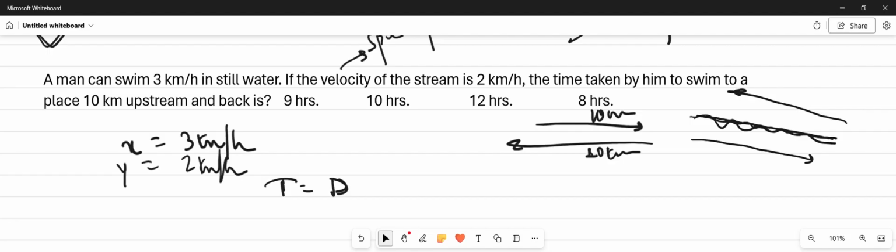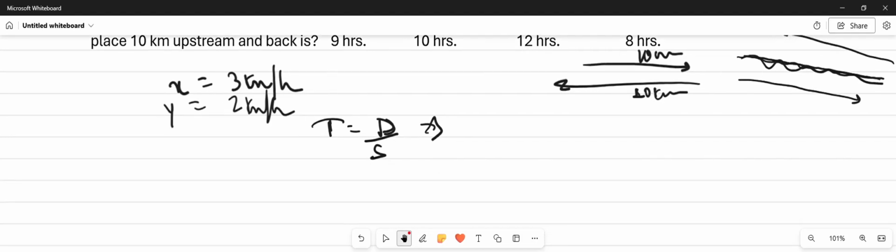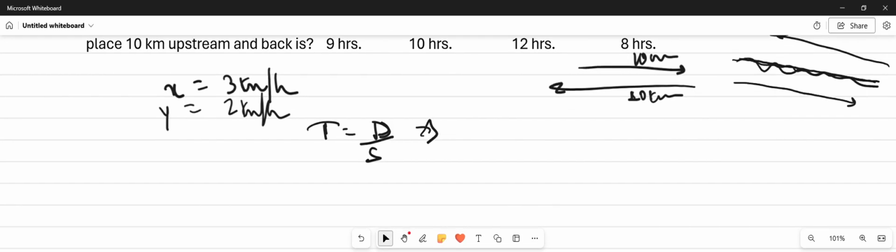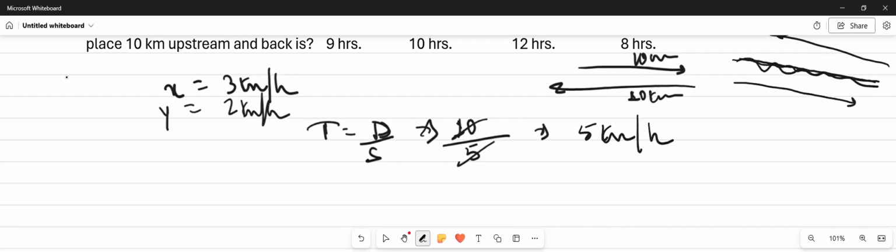First, the time is equal to distance upon speed. Given distance is 10 km, and the speed would be 3 plus 2, that is 5. So in the first case, when the boy is going with the stream, his speed would be 5 km per hour.